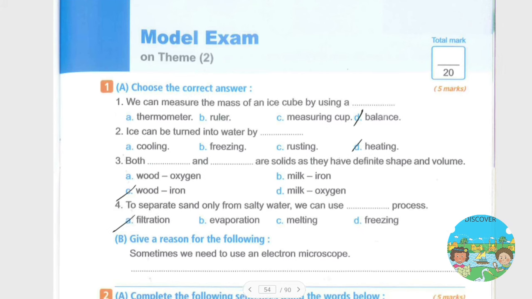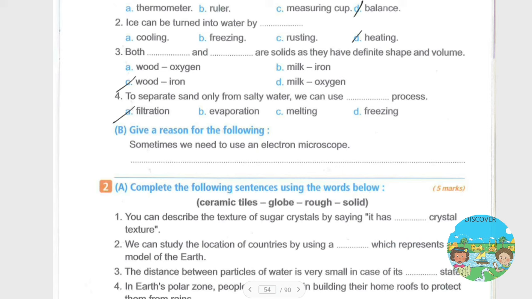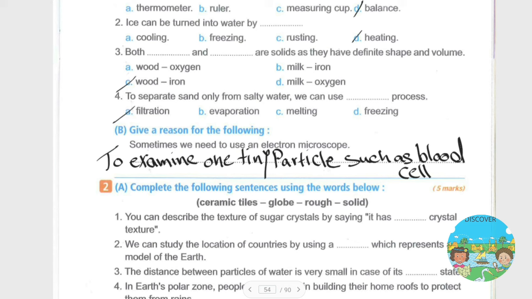Okay. Letter B says: give a reason for the following. Sometimes you need to use an electron microscope. And my answer will be: to examine very tiny particles such as a blood cell. Okay. Question number 2, complete the following sentences using the word below.